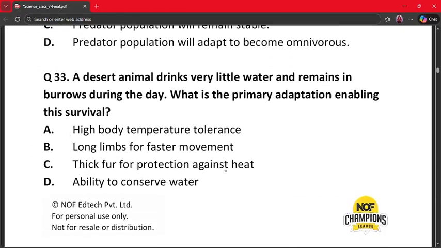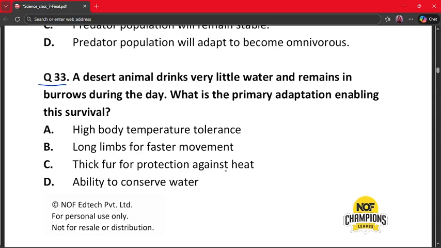Next question is question number 33. A desert animal drinks very little water and remains in burrows during the day. What is the primary adaptation enabling this survival? A. High body temperature tolerance. B. Long limbs for faster movement. C. Thick fur for protection against heat. And D.